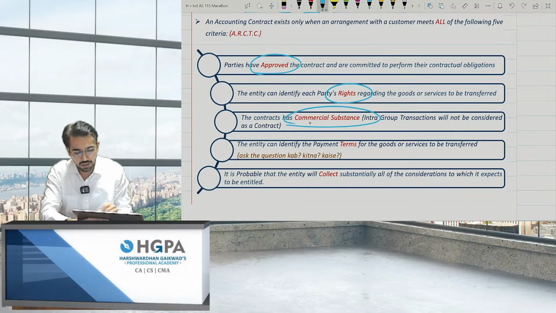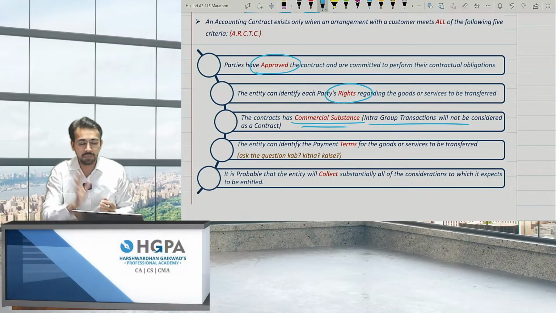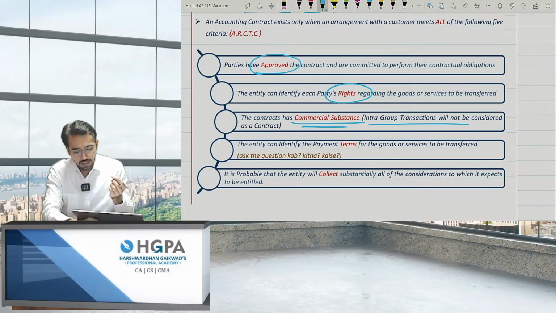Third, there should be a commercial substance. Commercial substance means there should be something in exchange. Intra-group transactions will not be considered a contract. That means within the group, if you are purchasing or selling, that will not be considered commercial substance. Next, the entity can identify the payment terms for the goods and services to be transferred.